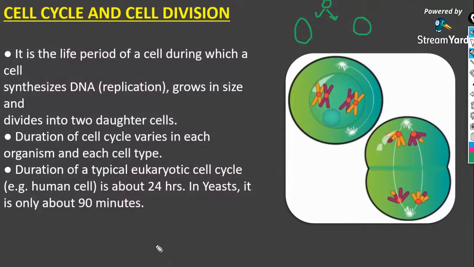Okay. So the duration of the cell cycle varies in each organism and each cell type. The duration of a typical eukaryotic cell cycle is about 24 hours. Those are all important, those are NEET questions. The cell cycle of a human cell is 24 hours, whereas in the case of yeast, it is 90 minutes. All those we will learn.